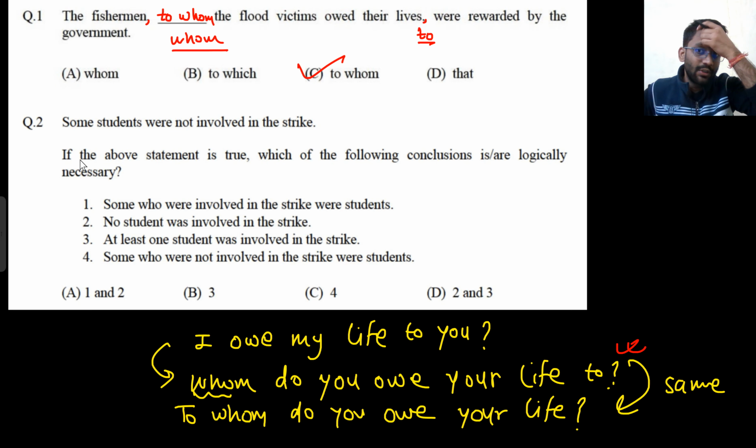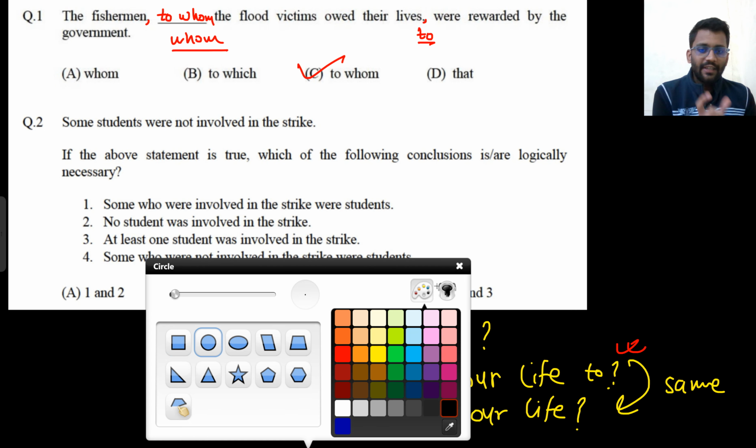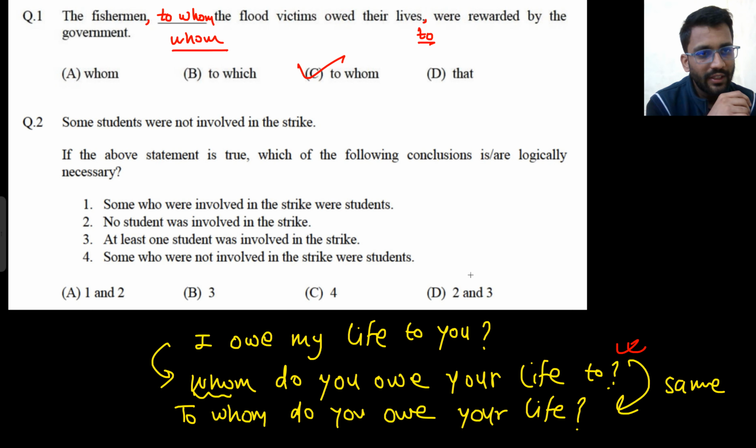So second question: some students were not involved in the strike. This is a very good question actually. The statement given is some students were not involved in the strike. Now, can you tell that some students were involved in the strike? It's not necessary that some students were involved. We can take one example. We are five people, okay, Ramesh, Suresh, whoever.